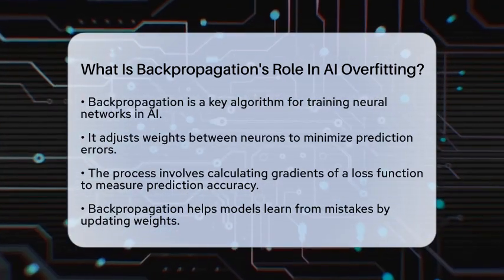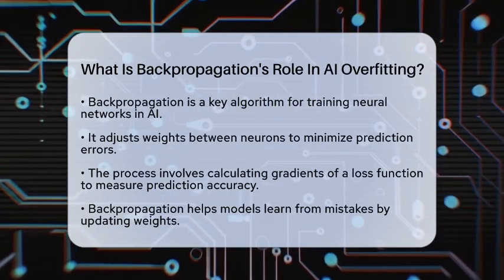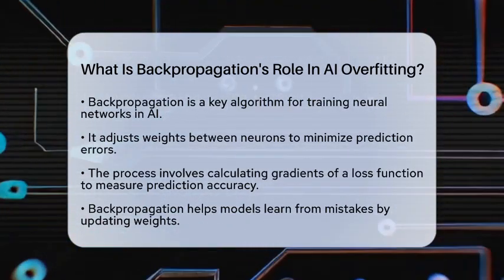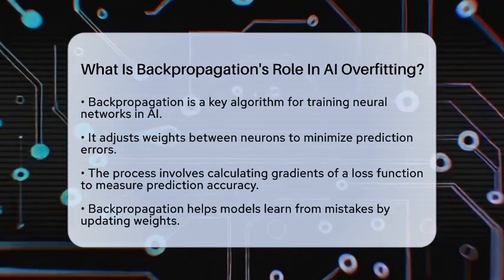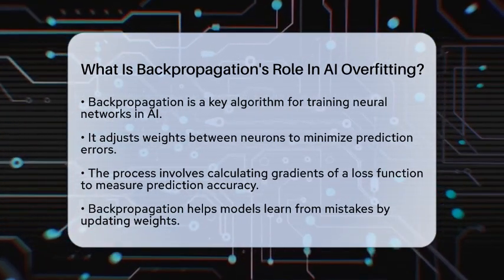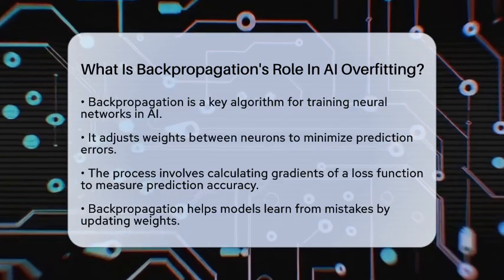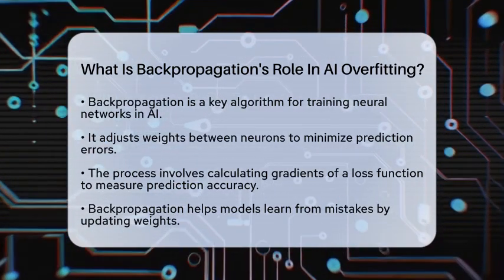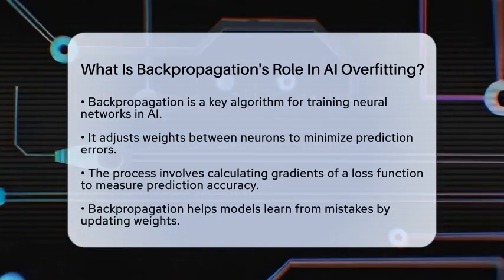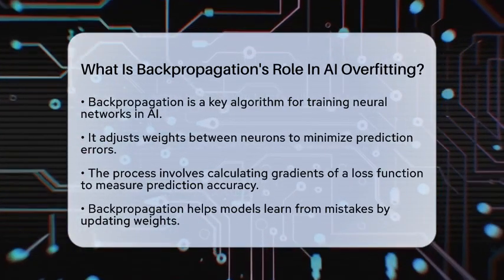Backpropagation is the main algorithm that trains neural networks. It adjusts the weights of connections between neurons to minimize errors in predictions. This process involves calculating gradients of a loss function, which measures how far off the predictions are from actual outcomes. By updating these weights, backpropagation helps the model learn from its mistakes.